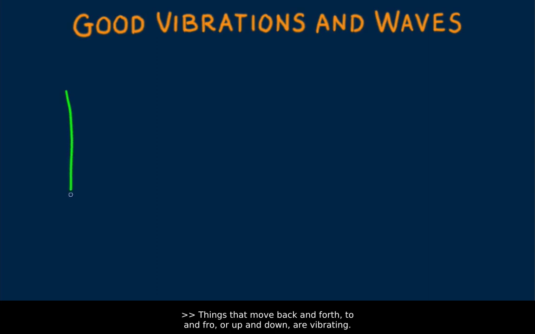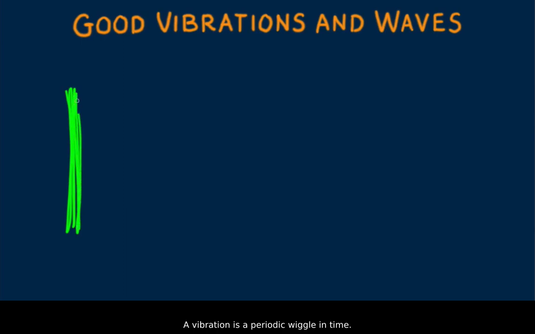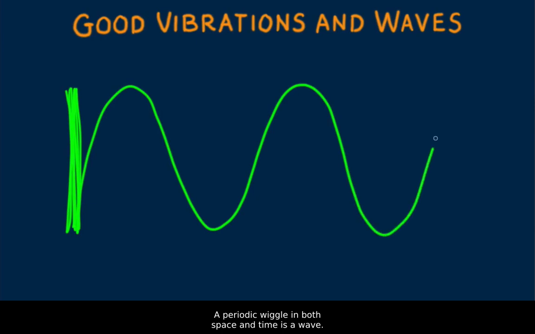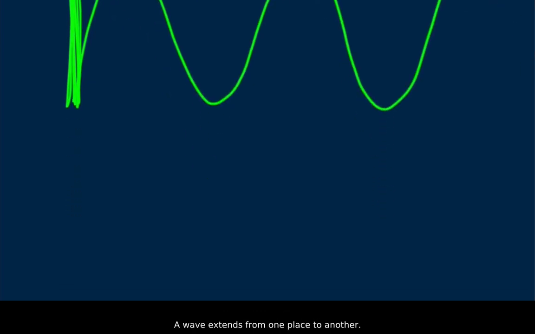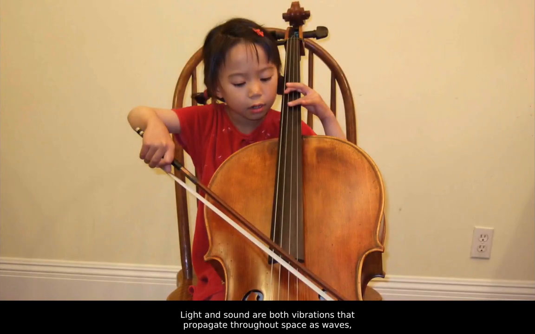Things that move back and forth, to and fro, or up and down are vibrating. A vibration is a periodic wiggle in time. A periodic wiggle in both space and time is a wave. A wave extends from one place to another. Light and sound are both vibrations that propagate throughout space as waves, each being very different kinds of waves.